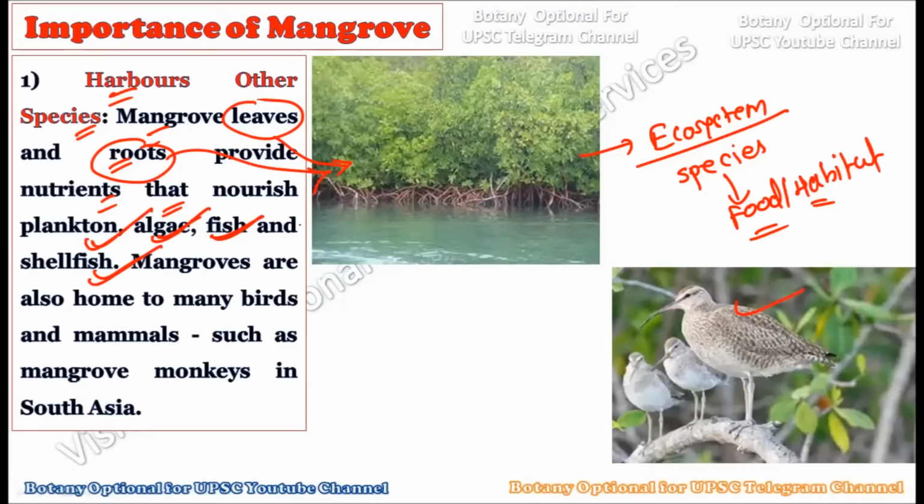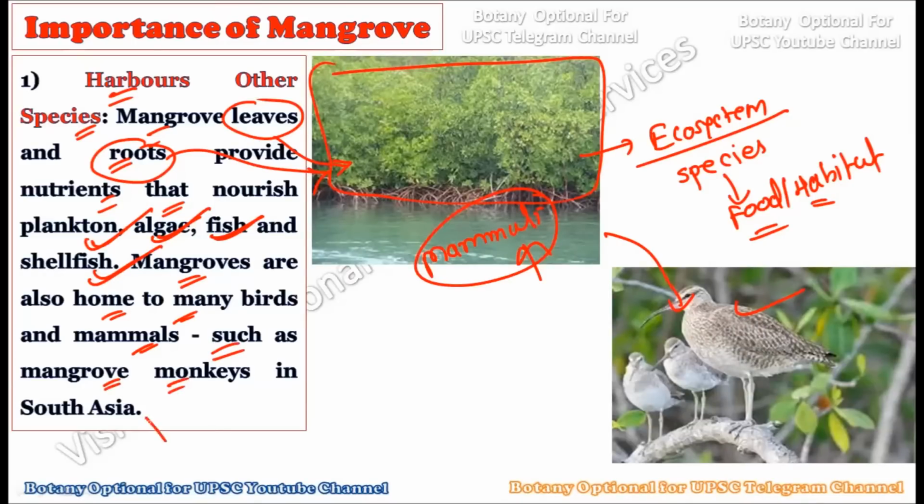Okay. Now, in addition to providing food, see these mangroves are also home to many birds and mammals. That is, these types of mangrove forests are typically taken as home by different types of birds as well as different types of mammals, which find their home within this mangrove ecosystem. For example, when we say mammals, the mangrove monkeys in South Asia are a typical example of it, which take their home in the mangrove plants.